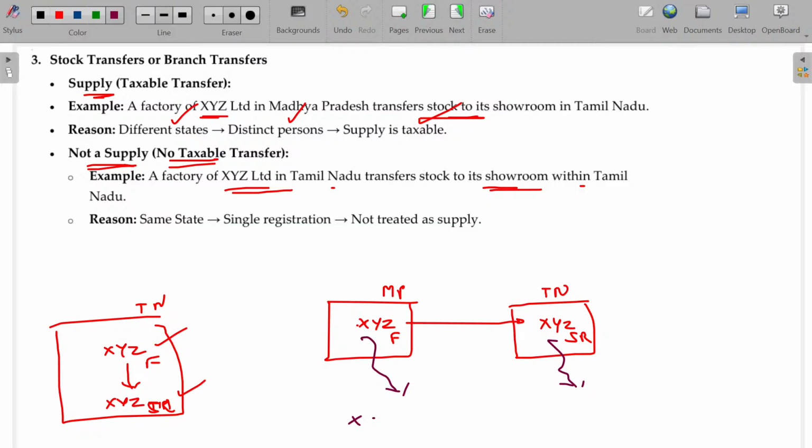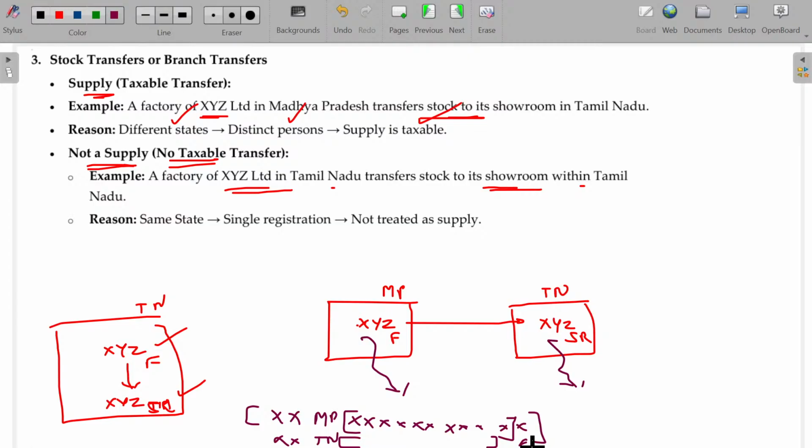Here, he will have 10 digits common. For Madhya Pradesh, MP, another 2 digits and another 1 digit will be added. In the case of Tamil Nadu, this will be common, but here it will be TN, and another 2 digits and another 1 digit will be added. So you can easily verify whether it is owned by the same person by referring to those 10 digits. The 10 digits related to the PAN confirm that he is the same person, and the other 2 characters represent in which state he is operating. You can easily guess it, right? Hope you are now able to understand.